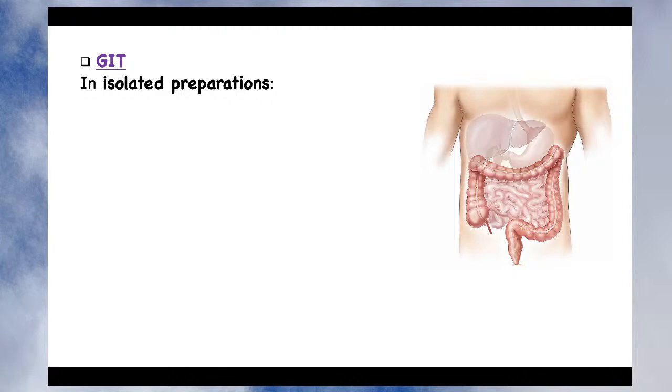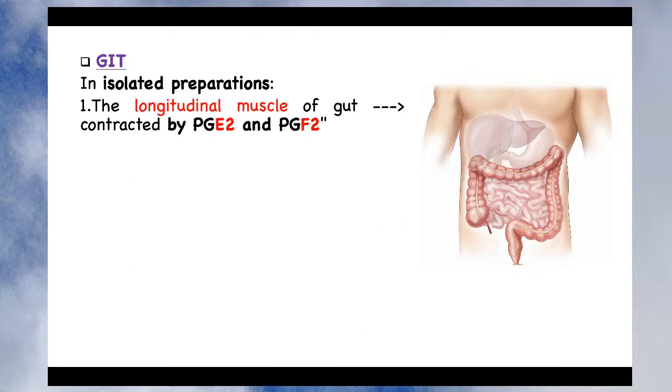You might have studied in anatomy that the GIT has two types of muscle: one is longitudinal muscle and the other is circular muscle. When an isolated preparation of the longitudinal muscle of the gut is studied, it is observed that PGE2 and PGF2 produce contraction of the longitudinal muscle of the gut.